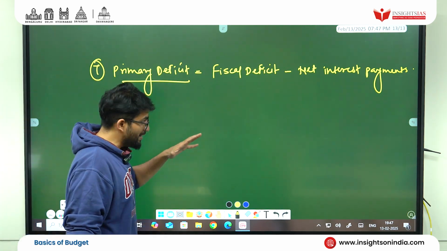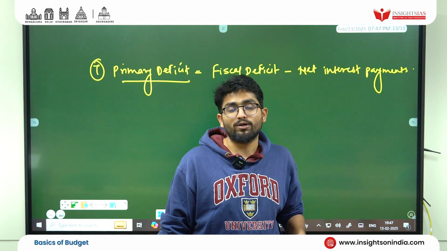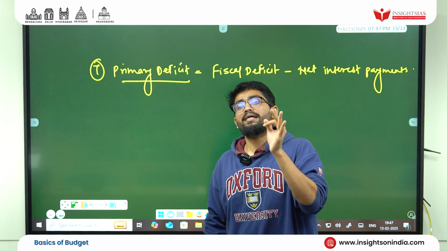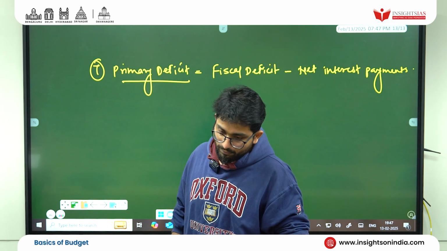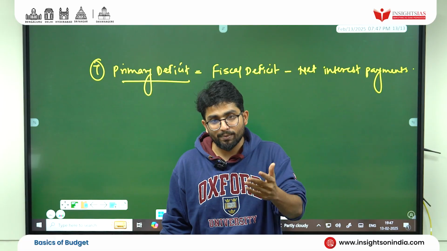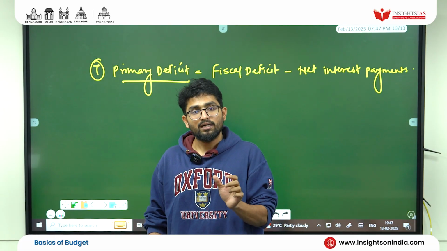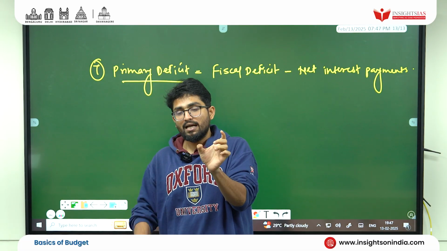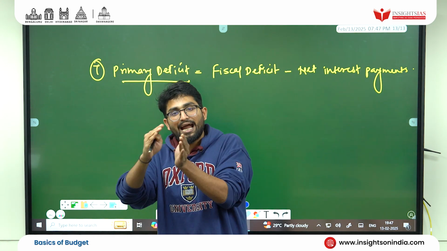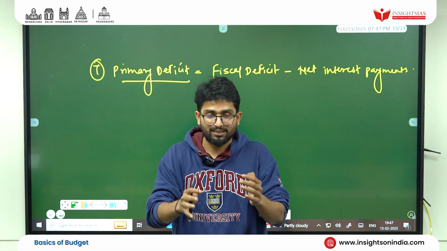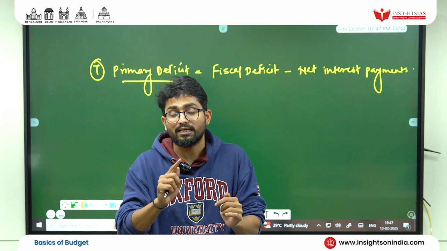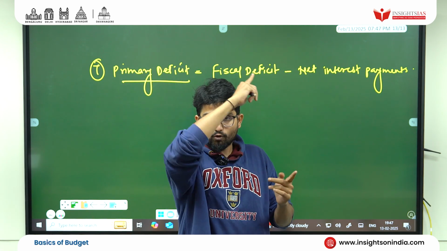Then students, when we are thinking about budget, we need to also think about a very important act, the Fiscal Responsibility and Budgetary Management Act 2003. See, the name tells. Fiscal: the government has a responsibility, and the budget also has to be managed. And that is what they have made an act. Act means there are limitations, restrictions, accountability, responsibility, transparency. You have to watch it.